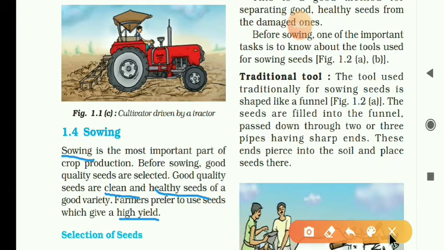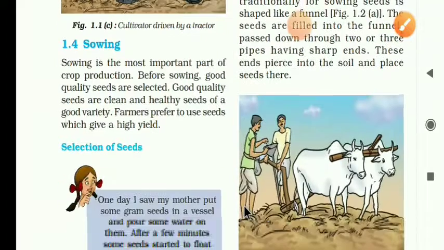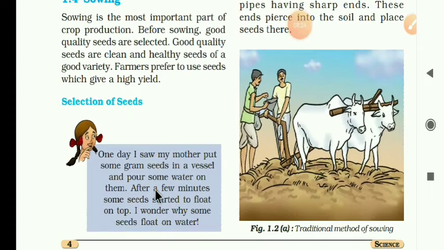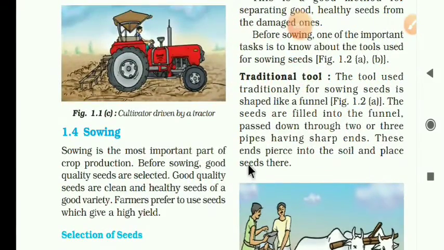Now, for this selection of seeds, one day I saw my mother put some gram seeds, chana seeds, in a vessel and pour some water on them. After a few minutes, some seeds started to float on the top. I wondered why some seeds were floating on the water. These are all damaged seeds that float on the water.